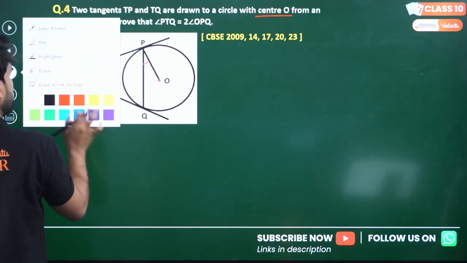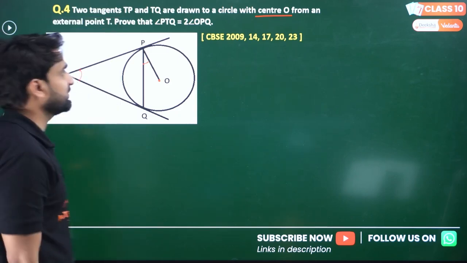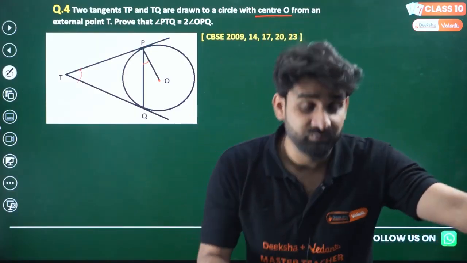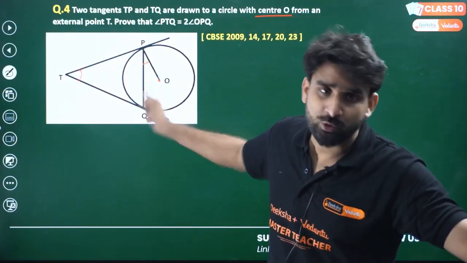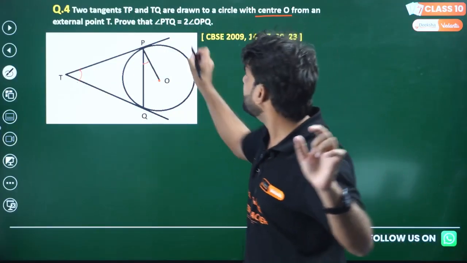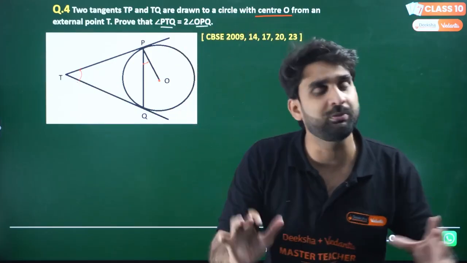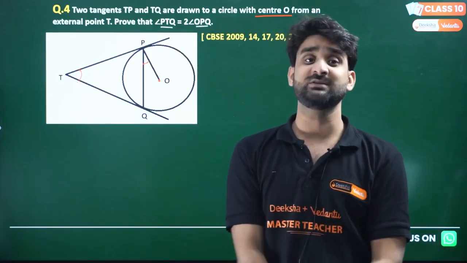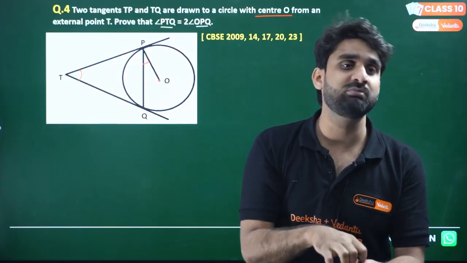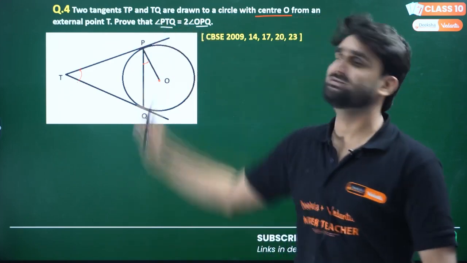Can I use white color here? I think white will be most visible. Okay, let's prove it. Let me give you the concept. We have to prove the relationship. Don't go to what exactly the question is asking, just look at what the relationship is. We have to derive the relationship between PTQ and OPQ, and you will directly get it as the relation.